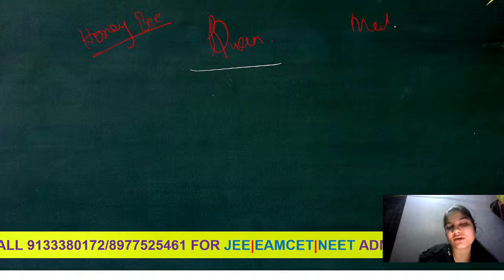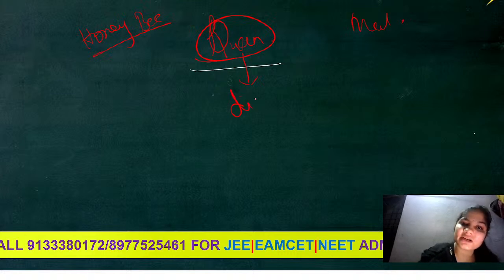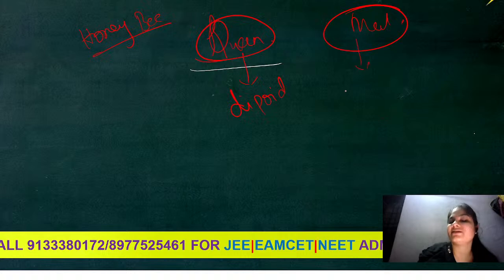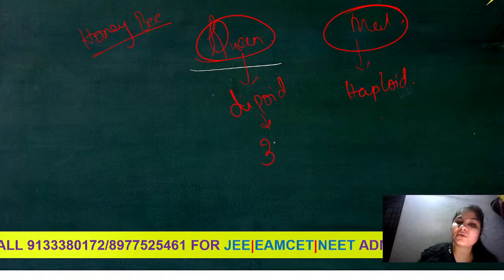The female or the queen, and the male. The queen honeybee's chromosome number is 32. Queen is always in diploid condition, and the male honeybee is in haploid condition. That means female chromosomes are 32, whereas male chromosomes are only 16.